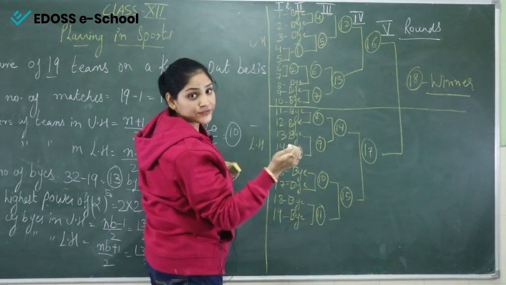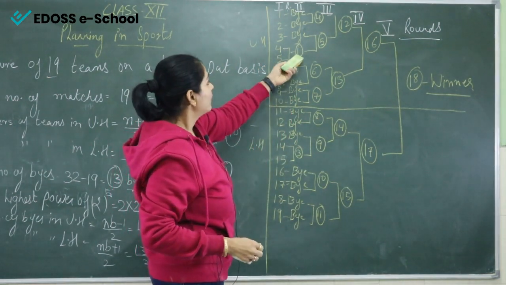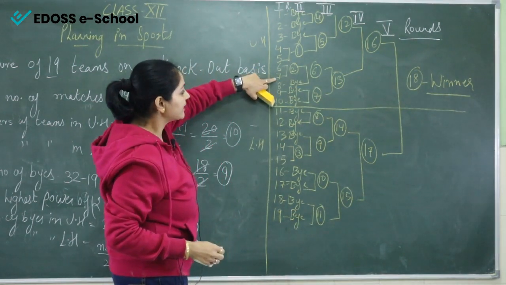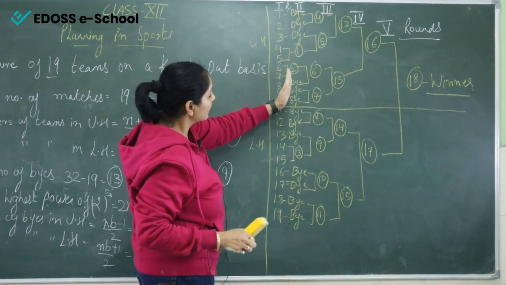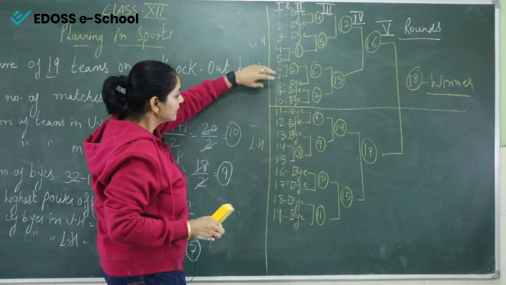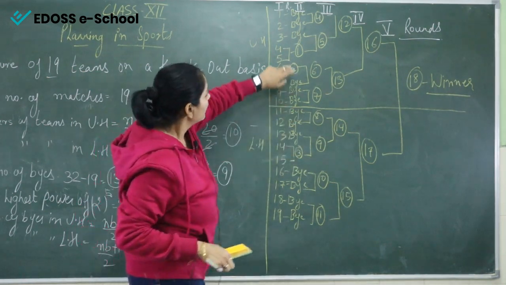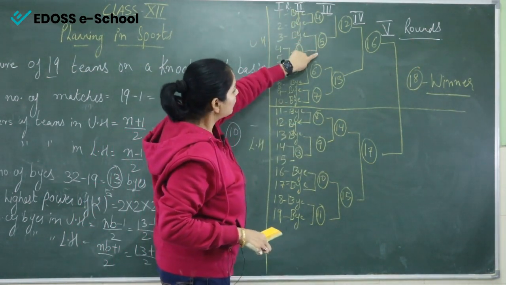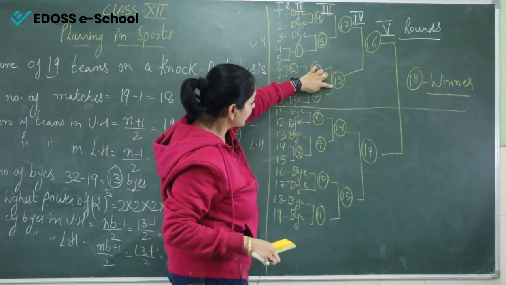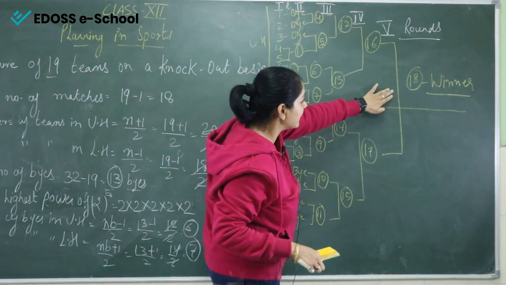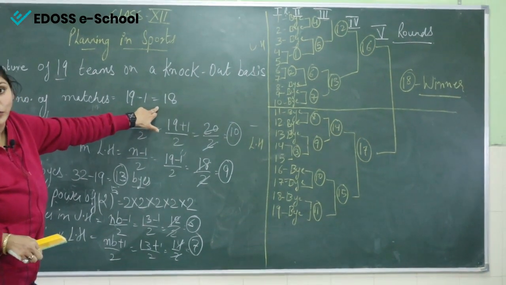In the first round, team number 4 and team number 5 will play the first match. Second match, team number 6 and team number 7. Next, byes will be played in the second round, right? After that, match number 1, match number 2, then 3. Then in second round, 4, 5, 6, up to 18. So the total number of matches is 18.